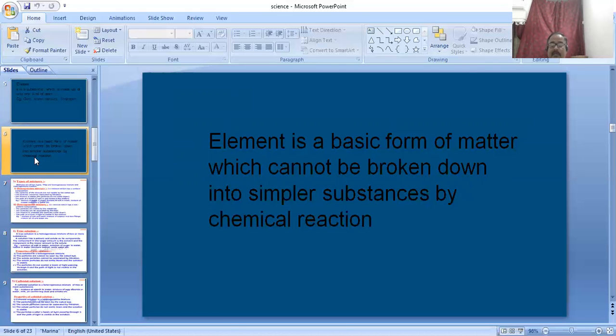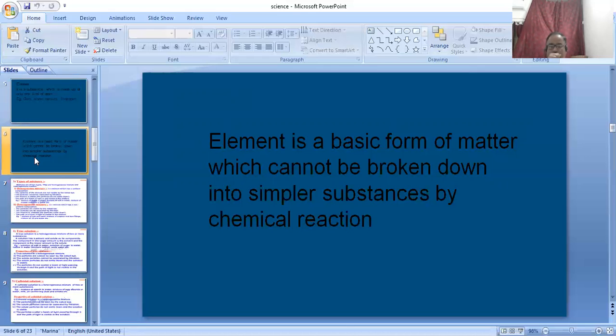The best conductor among non-metals is carbon as graphite. Non-metals having metallic luster are iodine and carbon, for example graphite and diamond. The heaviest solid non-metal is astatine, and the lightest solid non-metal is boron. So these are some facts about non-metals.